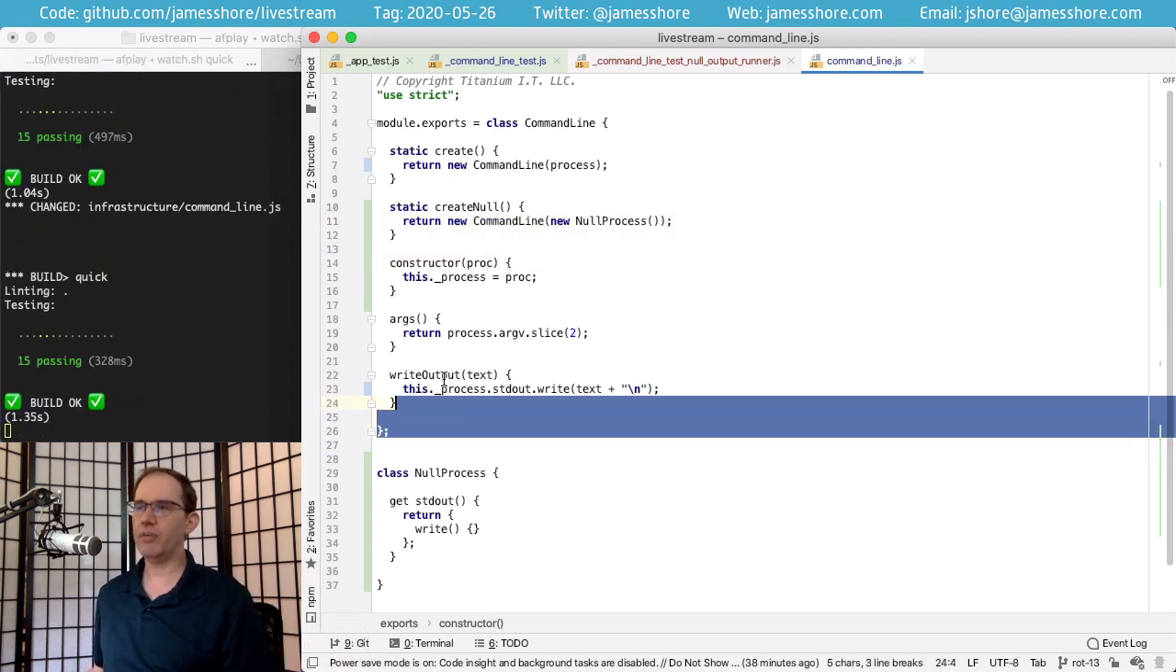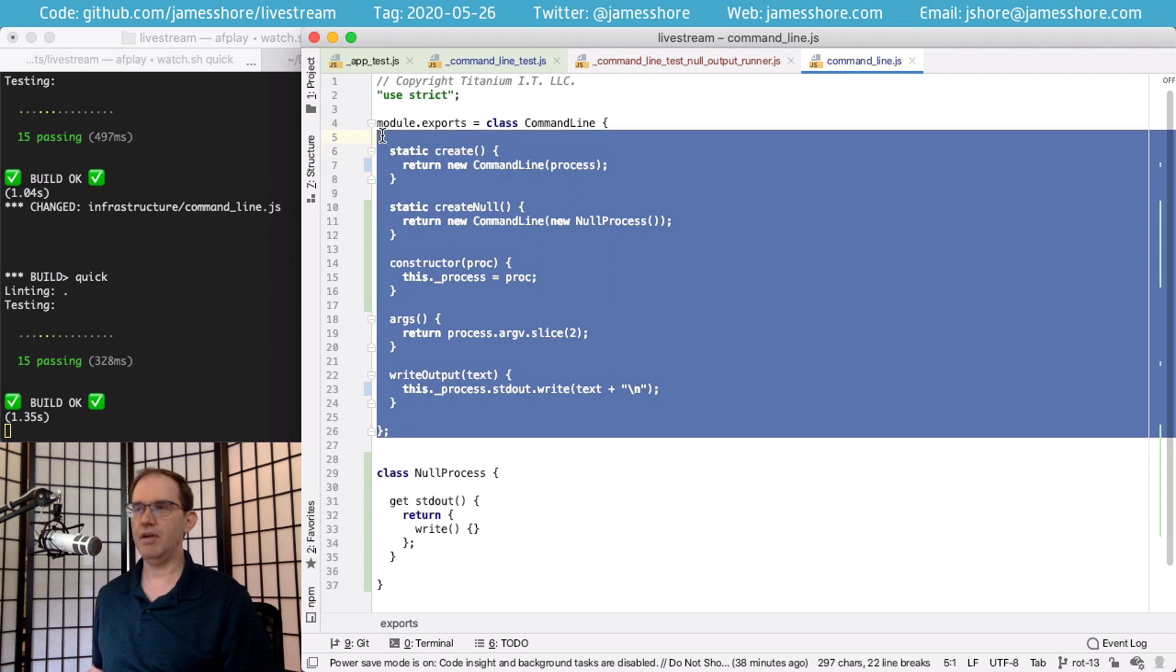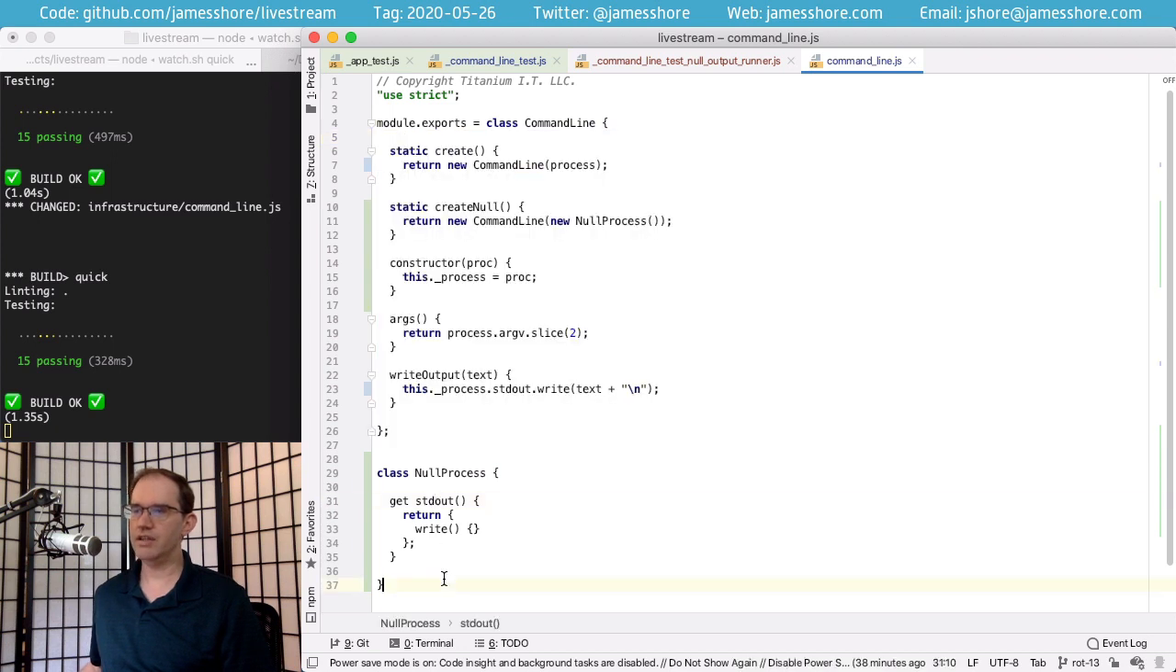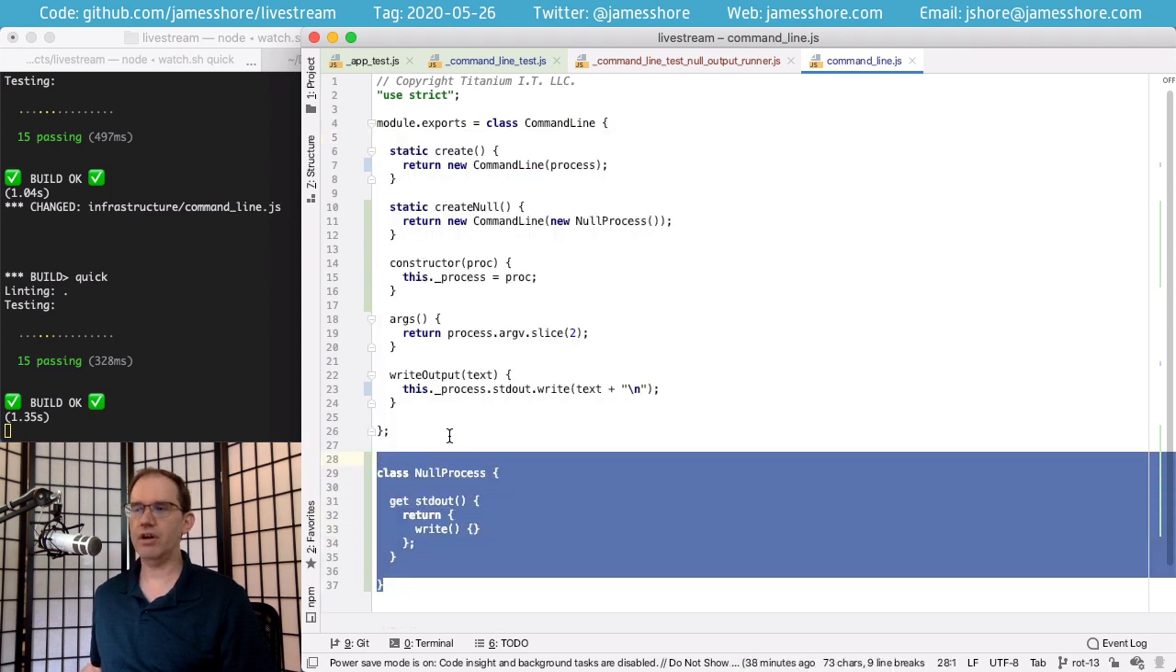So all of our production code is the same for both the create and the create null paths. They're absolutely identical. The only difference is that when we have a null, we're using a null version of our process. And this makes the nullable infrastructure pretty clean.